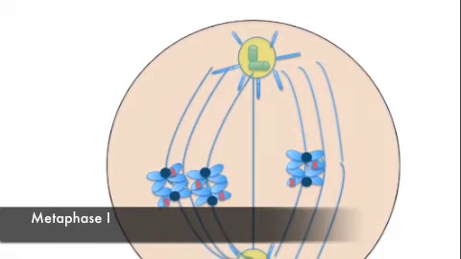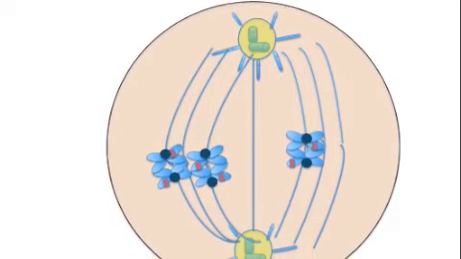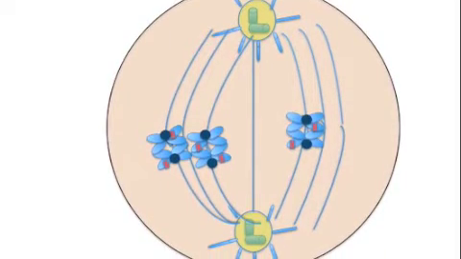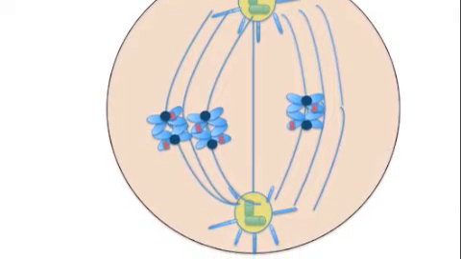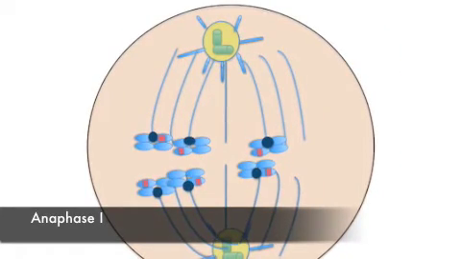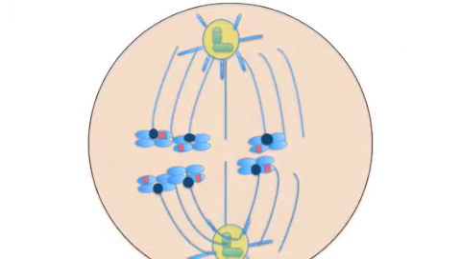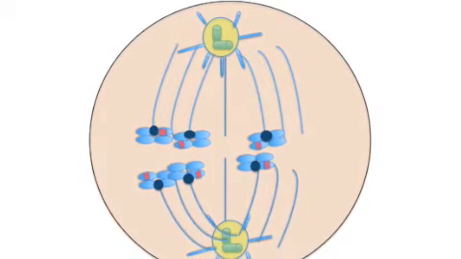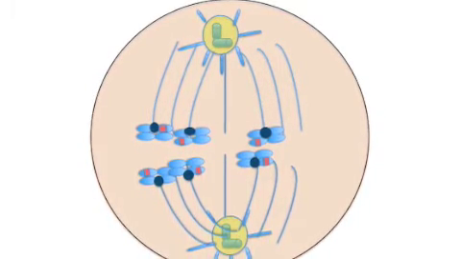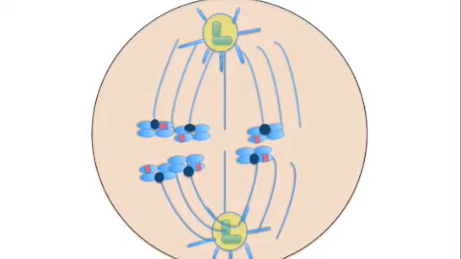During metaphase 1, the pairs of homologous chromosomes line up along the metaphase plate, and the chromatids of each homolog attach to kinetochore microtubules. During anaphase 1, proteins that held together the homologous chromosomes are cleaved, and each homolog, attached to the spindle apparatus, moves towards an opposite pole of the cell.